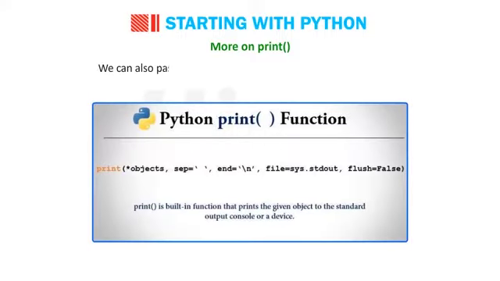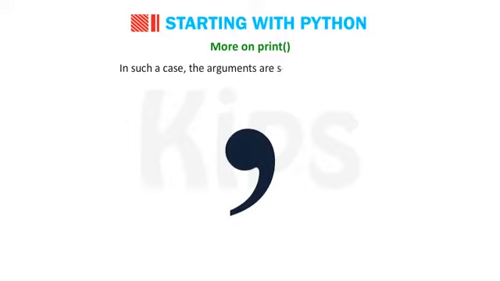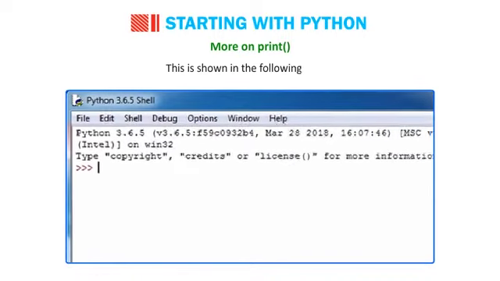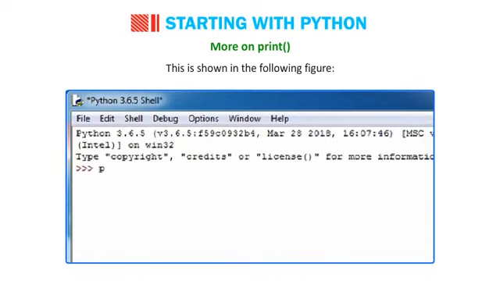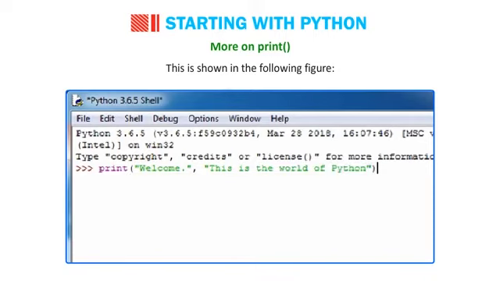More on print parentheses. We can also pass more than one argument to the print function. In such a case, the arguments are separated by commas. This is shown in the following figure. print("Welcome", "This is the world of Python") displays: Welcome This is the world of Python.